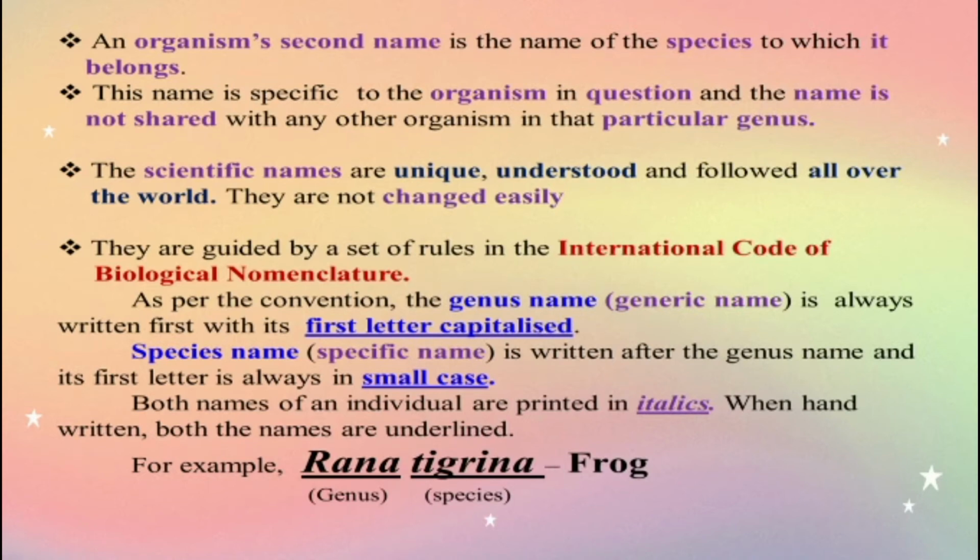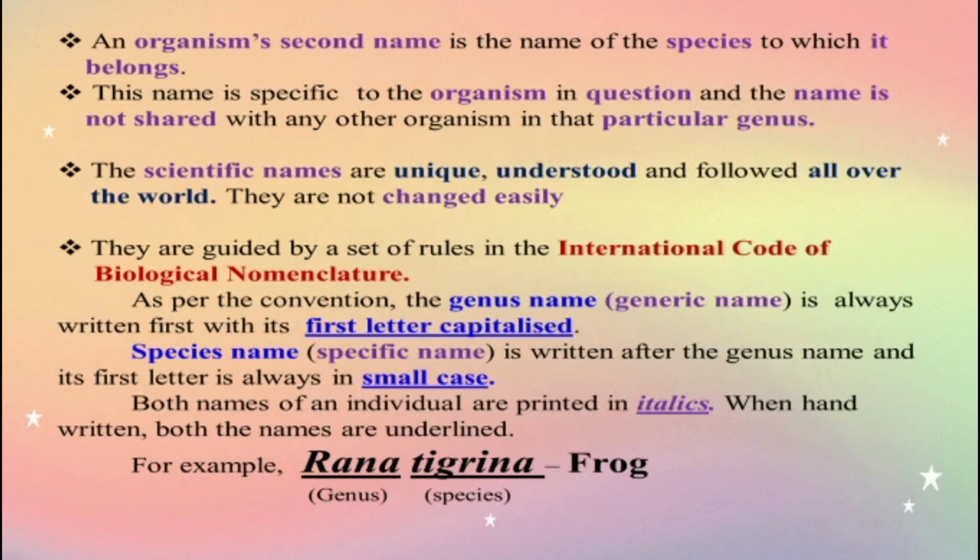Species name or specific name is written after the genus name, and its first letter is always in small case. Let's see how we can write the genus name and species name. Both names of an individual are printed in italics.